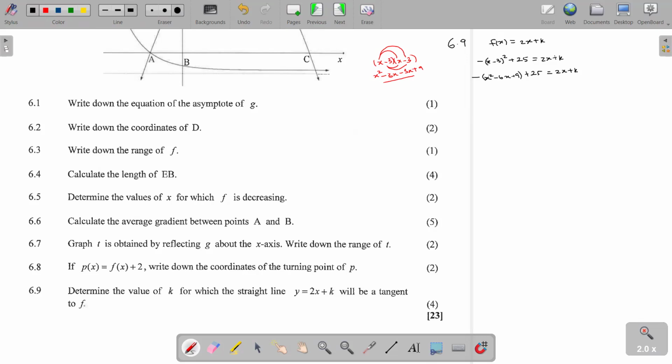Then from there, expanding, we are going to have minus x squared plus 6x. Sorry, it's going to be minus 9 because a minus and a plus. Minus 9 plus 25 equal to 2x plus k. So this equation is going to be minus x squared.